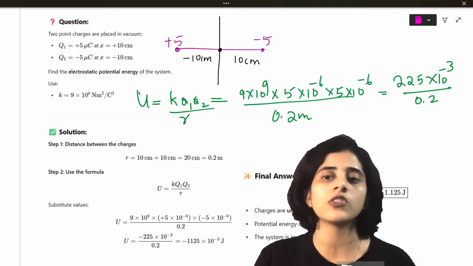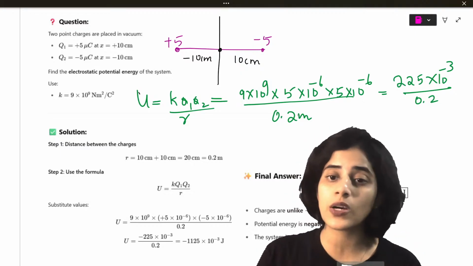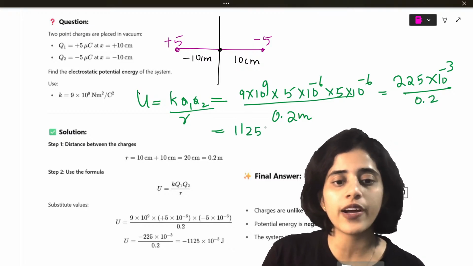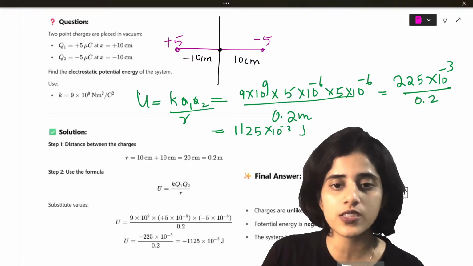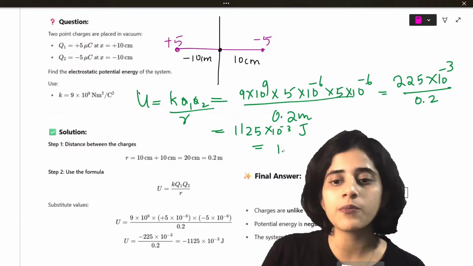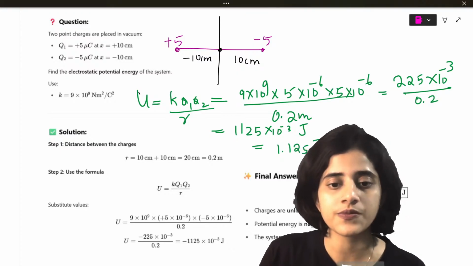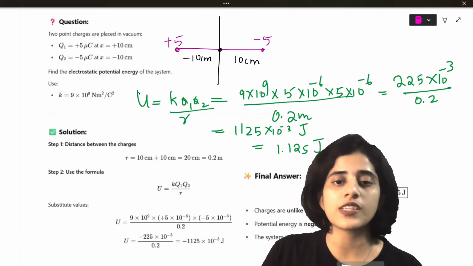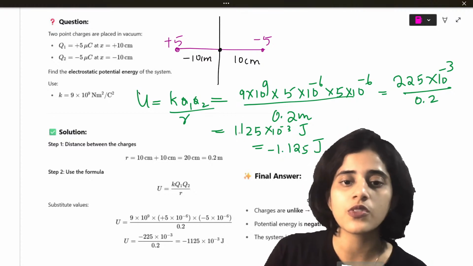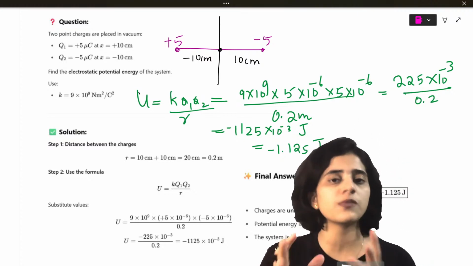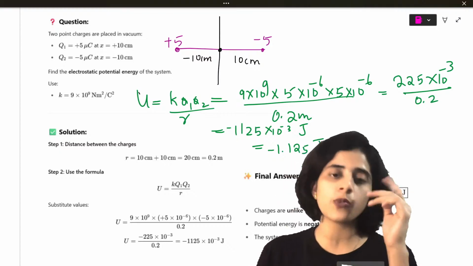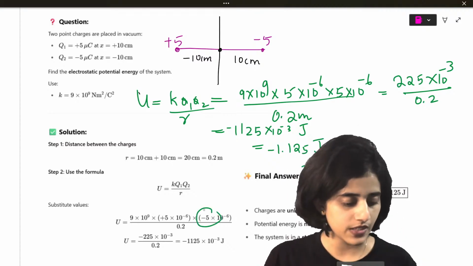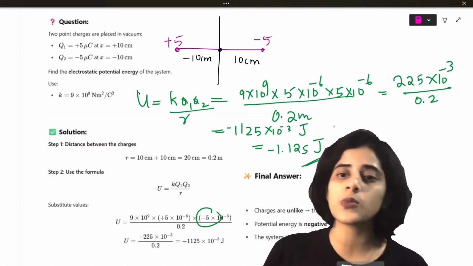225 by 0.2, if you do, you will get 1125. So the answer will be 1125 into 10 raised to minus 3 joules, which is 1.125 joules. Now, there was a negative sign here. Yes, it was negative 5. So this will be negative. You can see the answer is going to be negative, because one charge is negative and the other is positive. So if you put the negative sign, your final answer will also be negative.